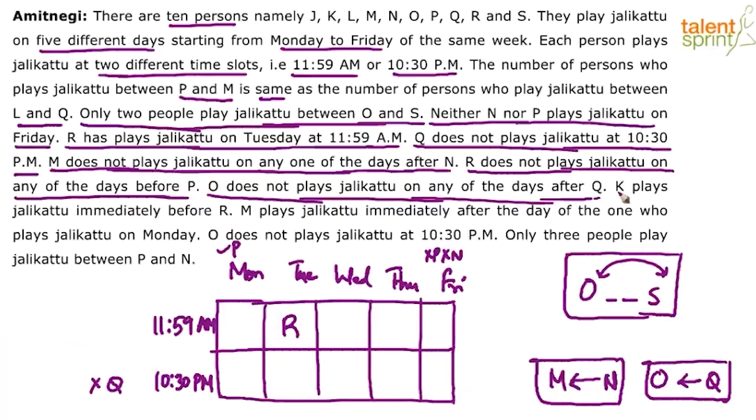Now this is important. K plays immediately before R. R is already mapped here. I know where most of the students would go wrong here. When you say K plays immediately before R, do not put K in the first slot on Monday. You getting it? This would be wrong, because immediately before R is this slot.